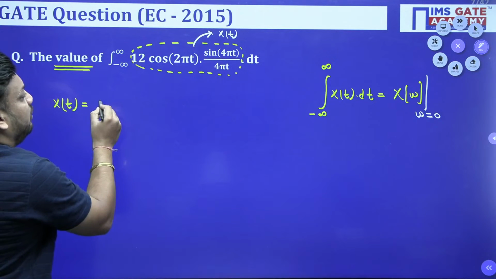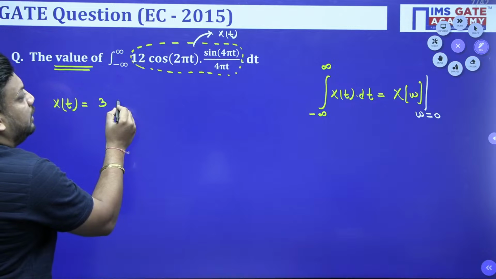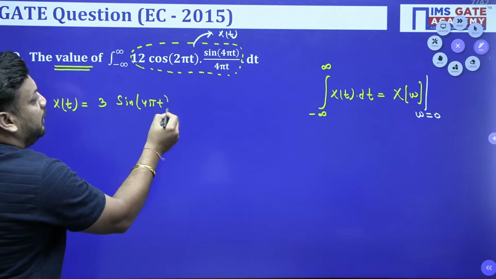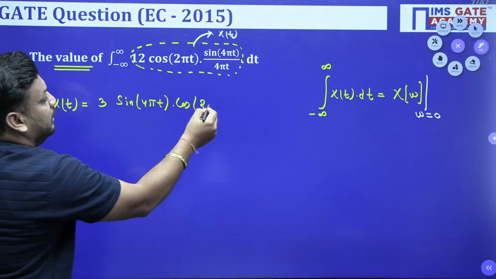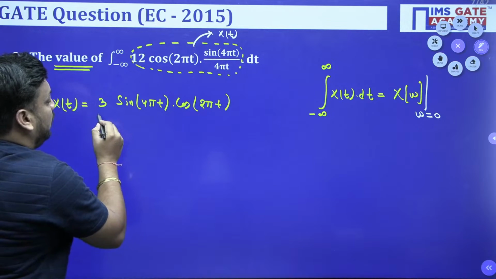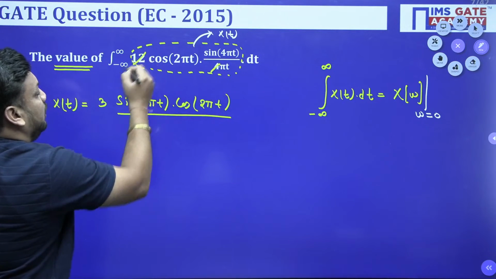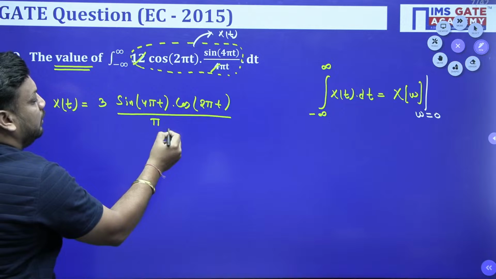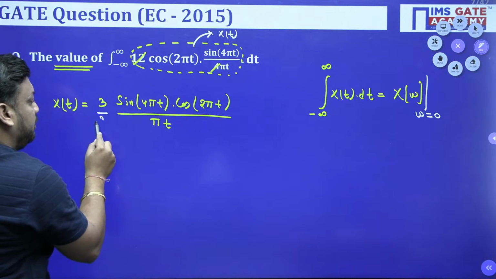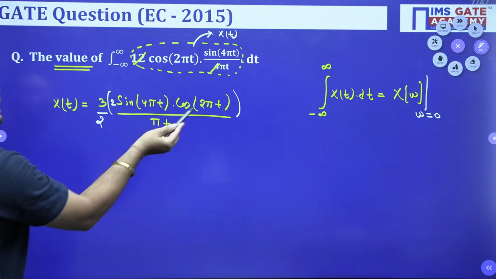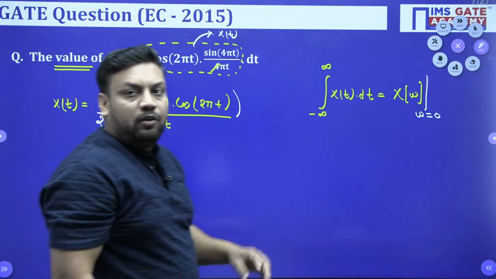4 and 3 cancel with 12, and here I am writing sin(4 pi t) into cos(2 pi t) upon pi t, because 4 and 3 with 12 I already did, leaving pi t. Now finally, I am multiplying with 2 and dividing with 2. Why? Because I want to generate the trigonometric formula 2 sin A cos B.